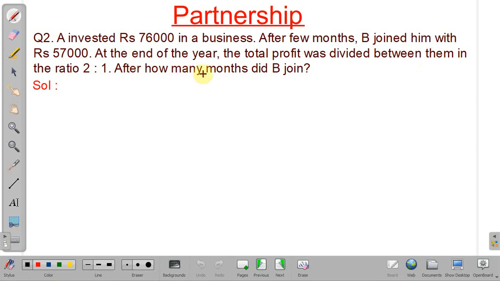We have to find after how many months B joined A. So suppose B joined after X months.